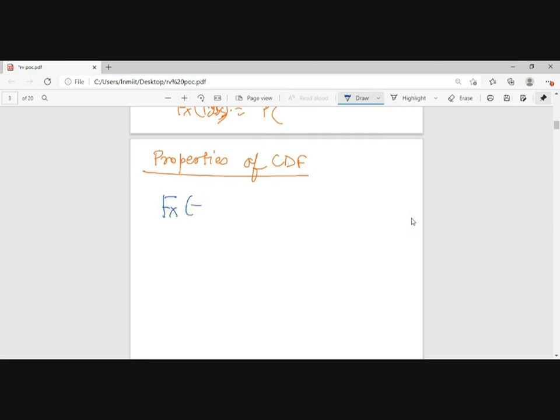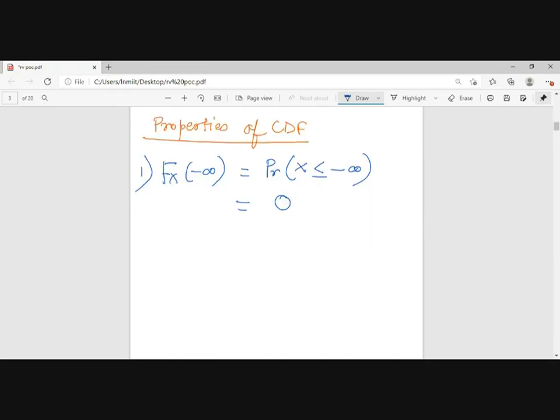Fx of minus infinity. What does that mean? The probability that x will be taking a value less than or equal to minus infinity. Is it possible that there is a number smaller than minus infinity? No, sir. So the probability will be 0. Next, fx of infinity is 1, which means the probability that x is less than or equal to infinity. That means the complete space, and the complete space means 1.